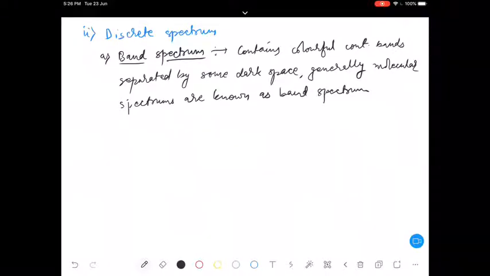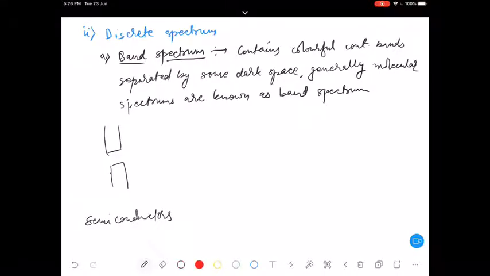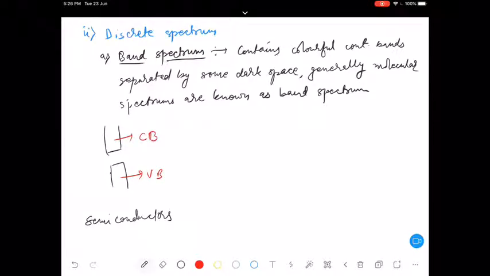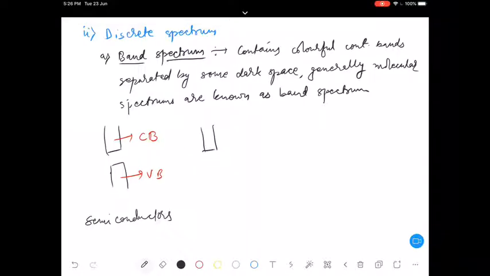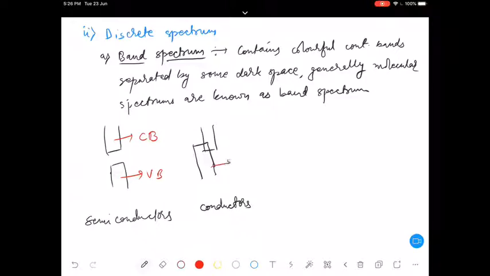I gave you some examples. For example, let's say for semiconductors, this will be the valence band, and this is the conduction band. Now for conductors, we write again valence band, conduction band, both overlapping with each other.